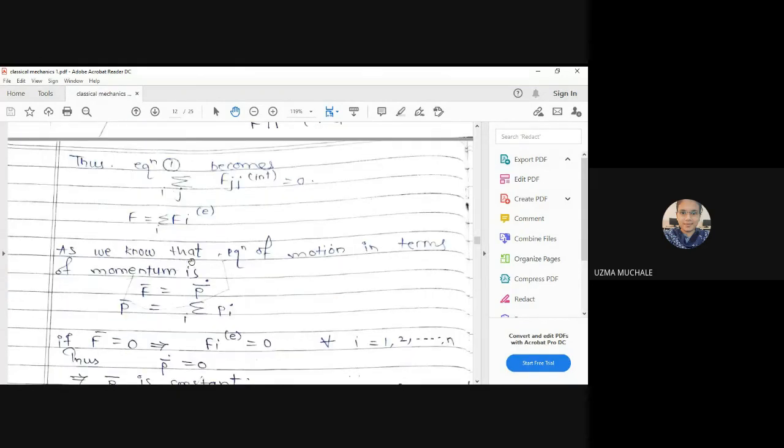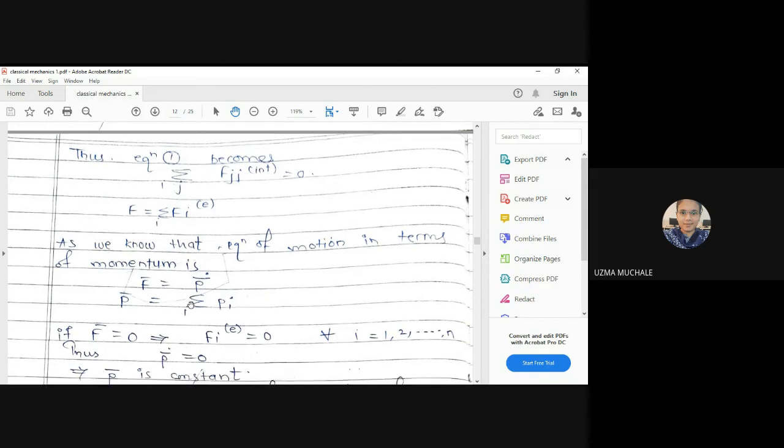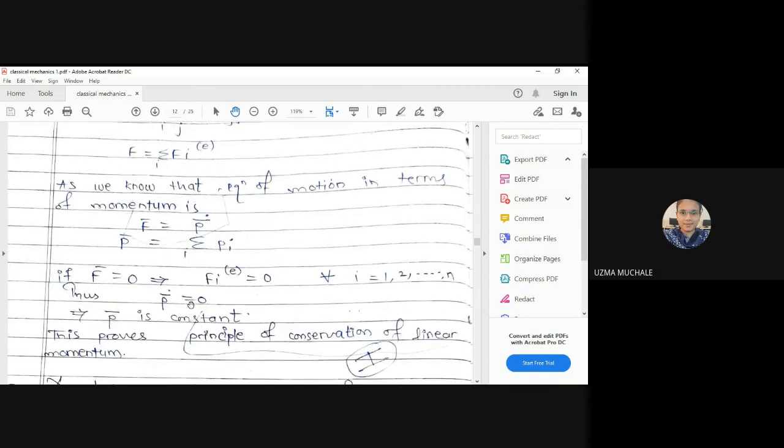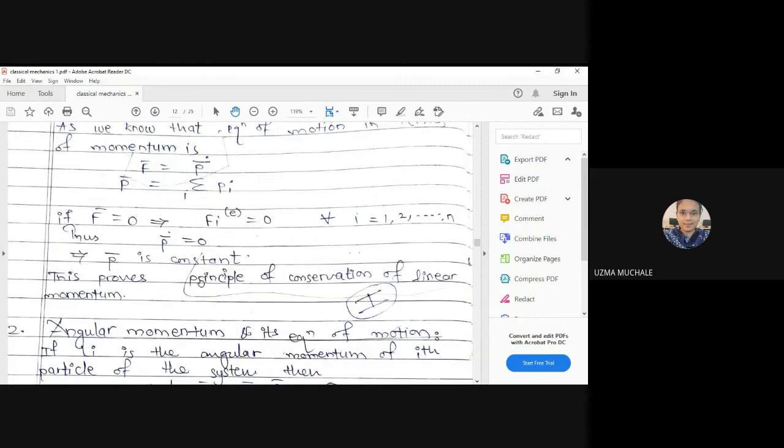As we know, the equation of motion is in terms of momentum, so we can write force is equal to P dot, that is dP by dt. Hence if the external forces are 0, obviously the force is 0. So P dot is 0, hence P is a constant. This is the principle of conservation of linear momentum.